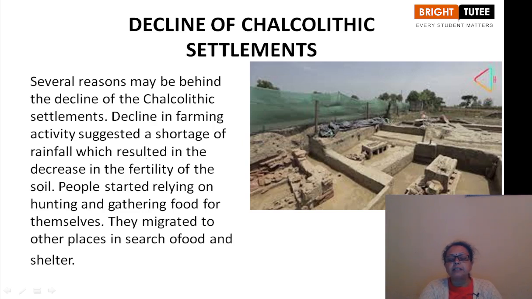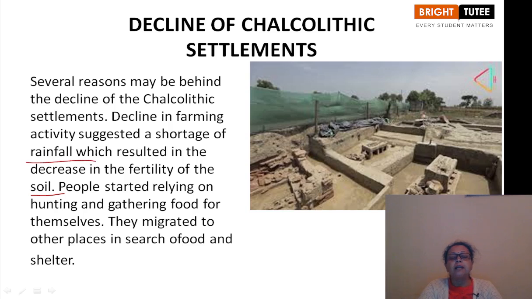Several reasons may be behind the decline of the Chalcolithic settlements. Decline in farming activity suggested a shortage of rainfall, which resulted in a decrease in the fertility of the soil. First of all, why did farming activity decline?